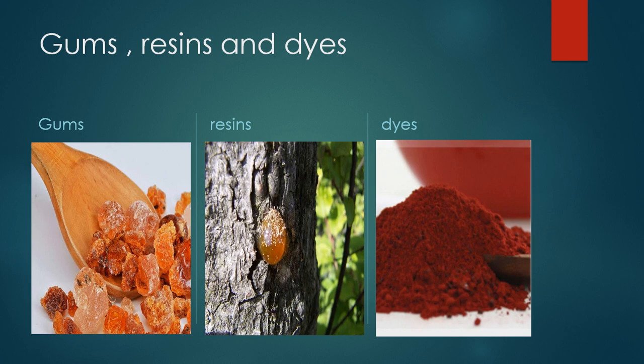Now, our next is gums, resin, and dye. These are also forest products. Gums are used for making adhesives and in medicines. Sometimes gums are also used as food. Some varieties of gums are used as food.